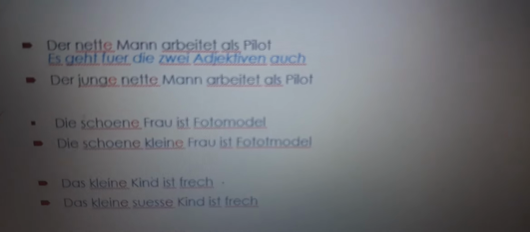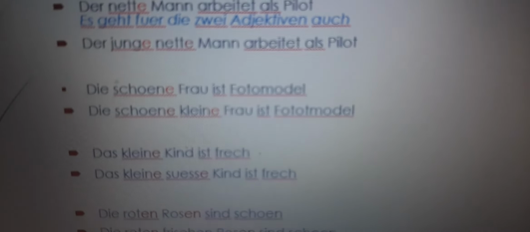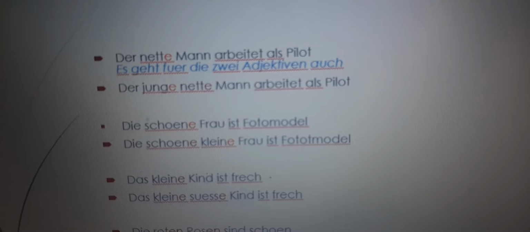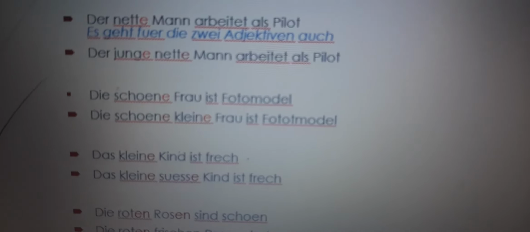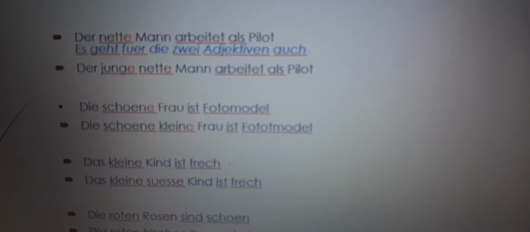Which means, for example, nette Mann, the nice man works as a pilot. If I want to write nice young man, young and nice are the adjectives. If there are 2 adjectives before noun, 3 adjectives before noun, it will take the ending e.